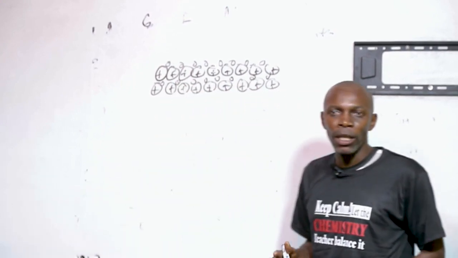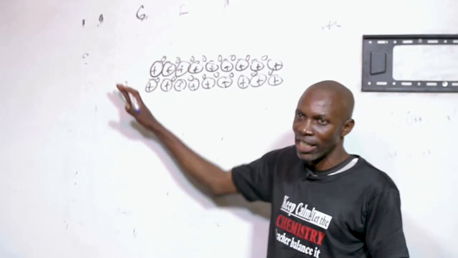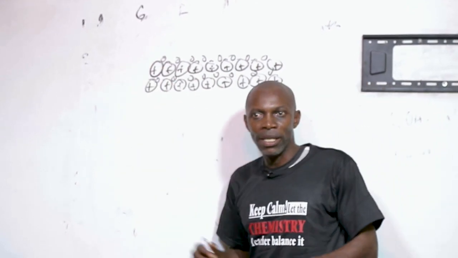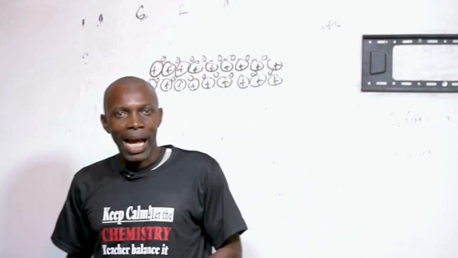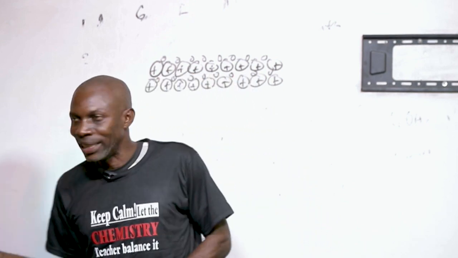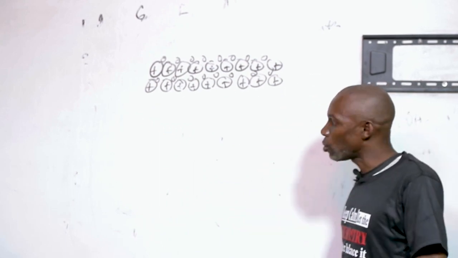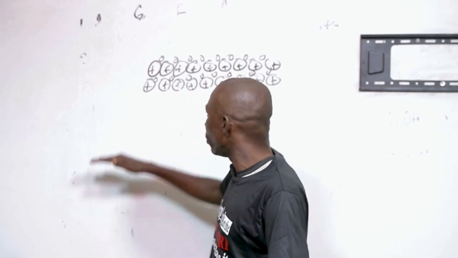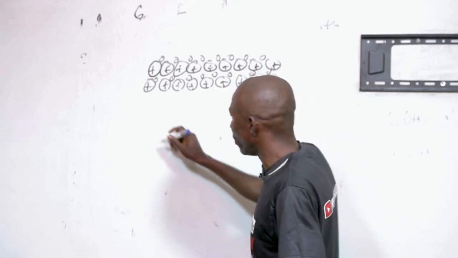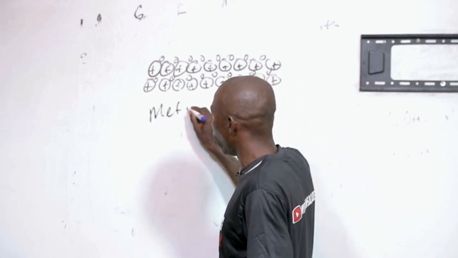And in metallic bonding, because they have few valence electrons, most of the atoms will be sharing these, which means the electrons are also mobile and free. Because of the free mobile electrons, that is what makes metals good conductors of electricity and heat. And it also gives them some other properties. So that is the bonding of metals, and it's called metallic bonding.